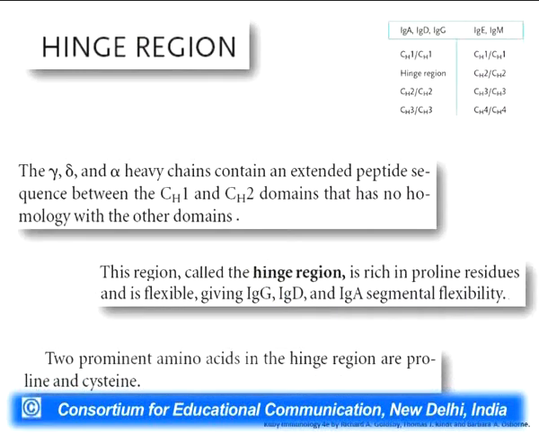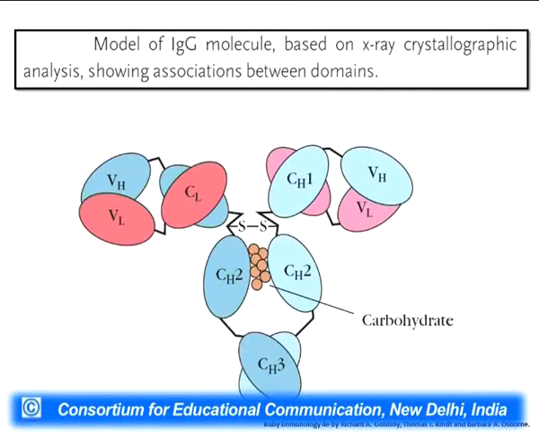And subsequently it was found that in many of the antibodies, especially IgG, IgD, and IgA, there was a presence of a hinge region. The main function of this hinge region was to provide flexibility to these antibodies, while in the case of IgE and IgM there was absence of hinge region. Instead there was a presence of an extra constant domain. These hinge regions were majorly made up of two amino acids, proline and cysteine. So the hinge regions are the ones which are responsible for giving extra flexibility to some of the antibodies.